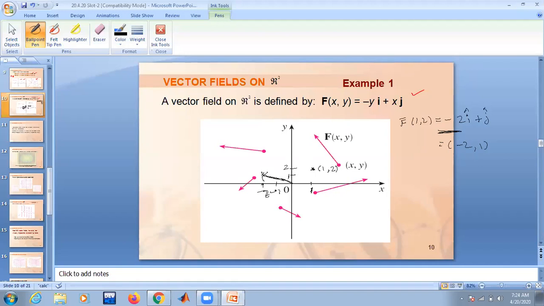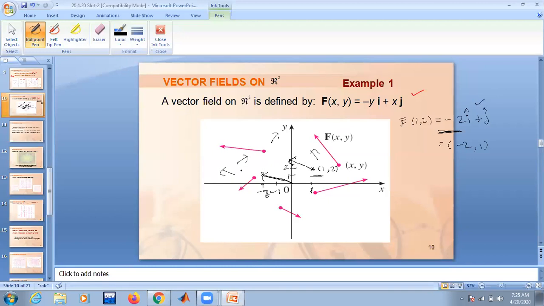Without changing the direction and magnitude, I can move this vector from here to anywhere. So the same direction you put here. So f of 1 comma 2 means minus 2i bar plus j bar. The direction of the vector at this point 1 comma 2 is towards this direction. Is that okay? Like that we can plot these vectors at various points and you'll get a vector field.